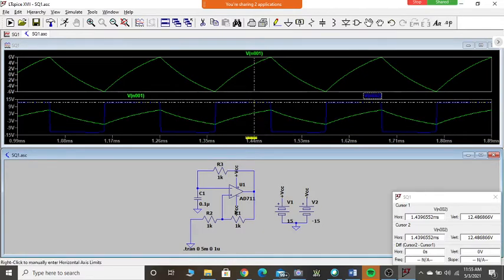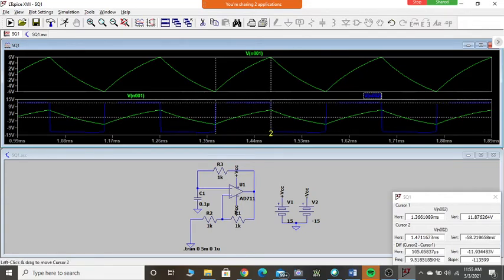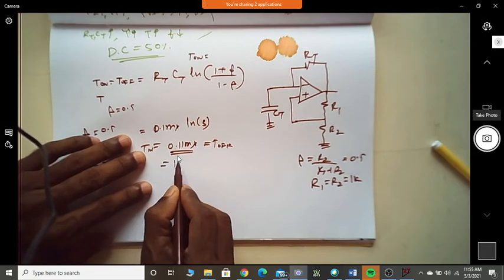How much is the time period of on and off? It's almost 0.11 millisecond. Can you see here, this is 105 microsecond. Here also it is almost close to that. It is 110 microsecond. Correct?